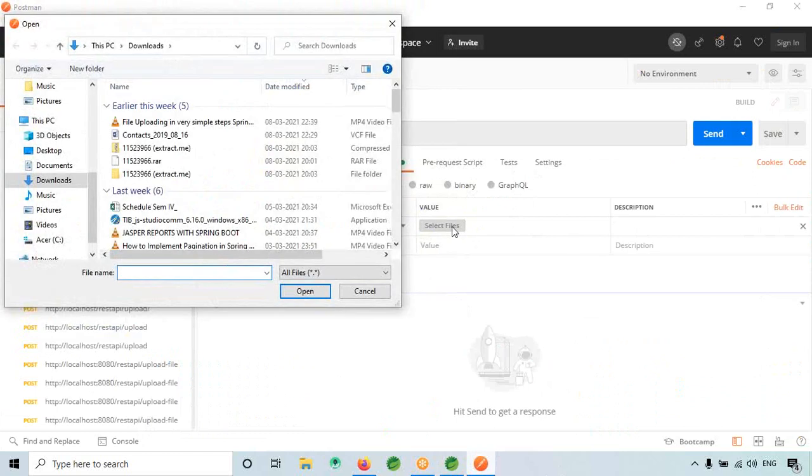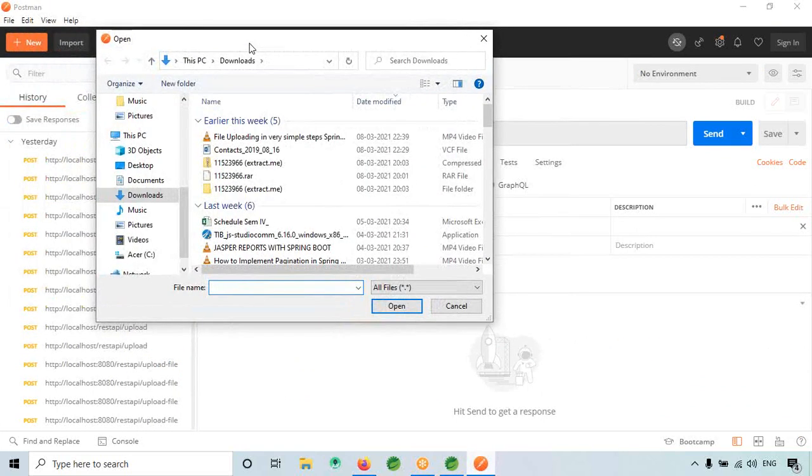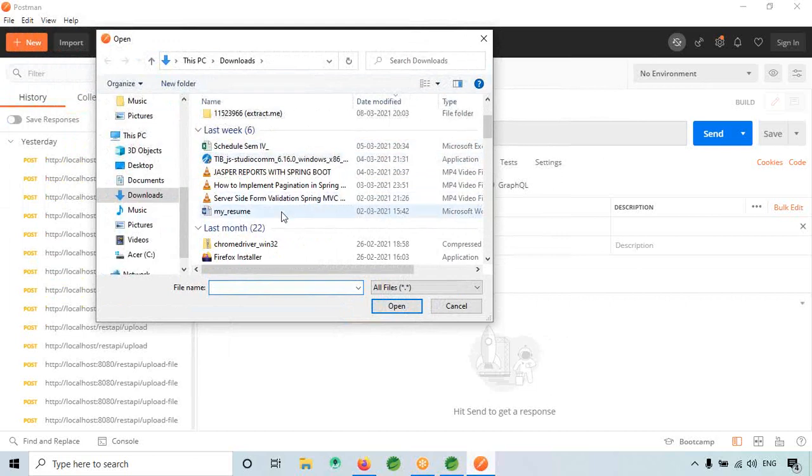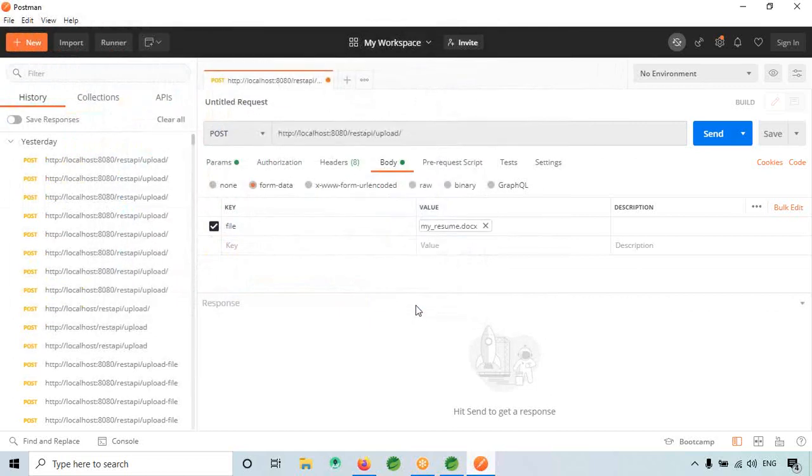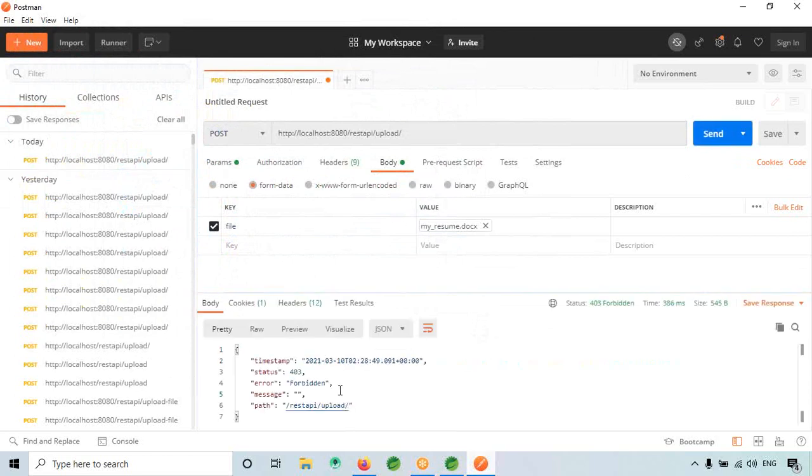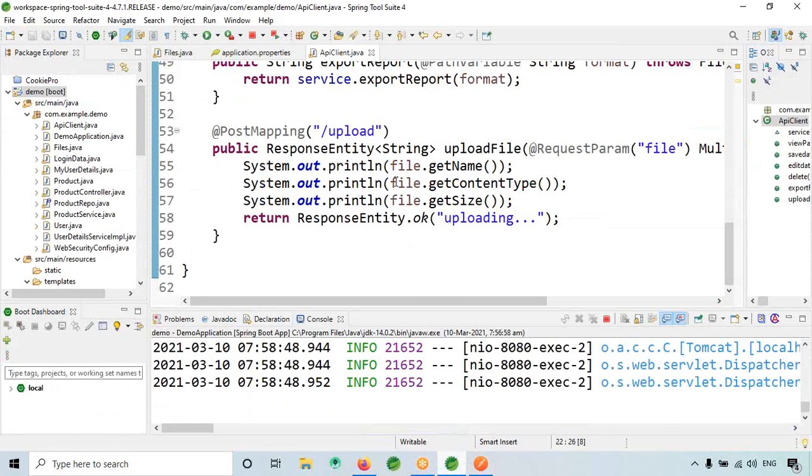So now when I click this, for example, let's say I have some document here. So my resume, click on open. Okay, I open the document and I click on send. Okay, some error is coming.